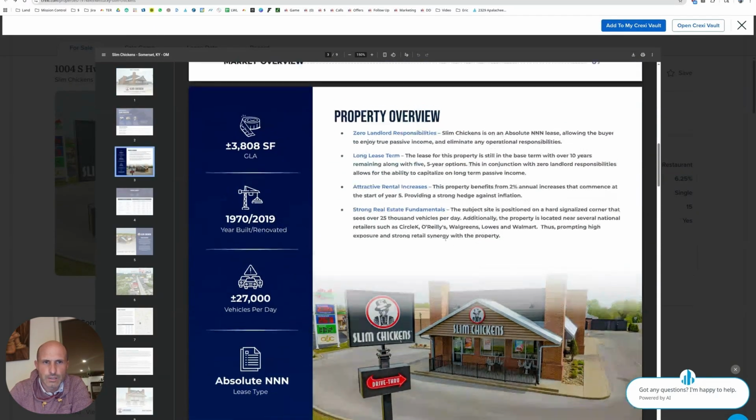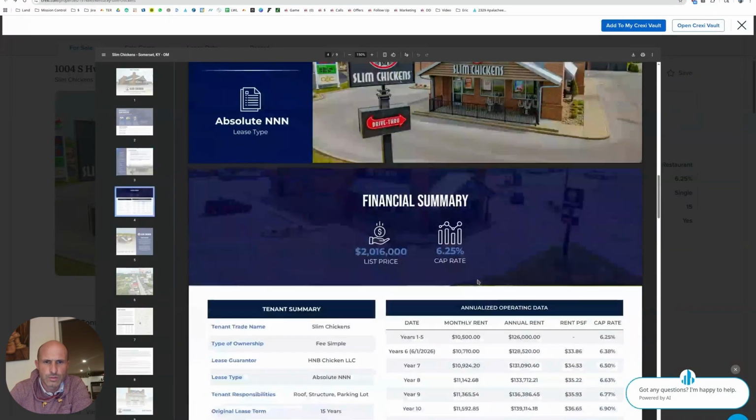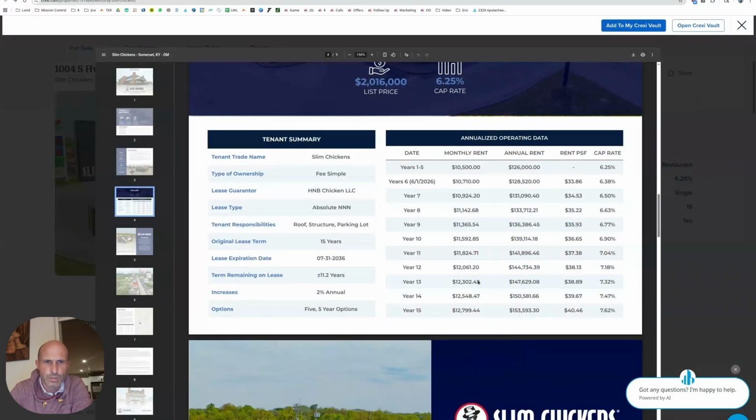27,000 cars a day. Built 1970, renovated in 2019. So it was something. They changed something before. Fee simple ownership, so you get the building and the land. Lease guarantor, HNB Chicken LLC. So this is another franchisee. Tenant responsibilities: roof, structure, parking lot. What'd they leave off of that list? Original lease term, 15 years. Term remaining, 11. Increases 2% every year.